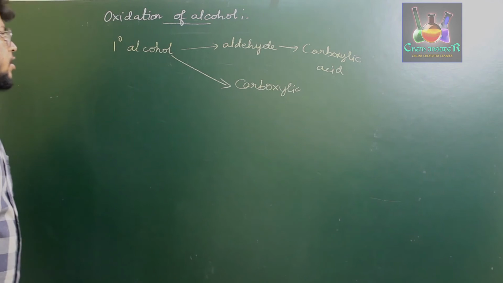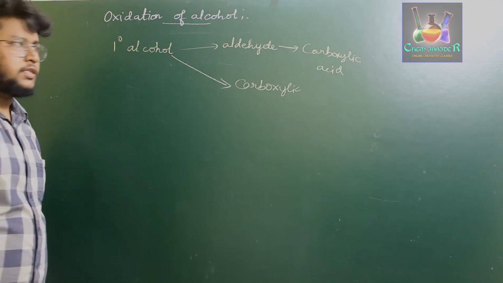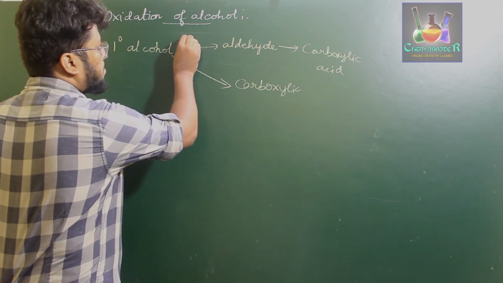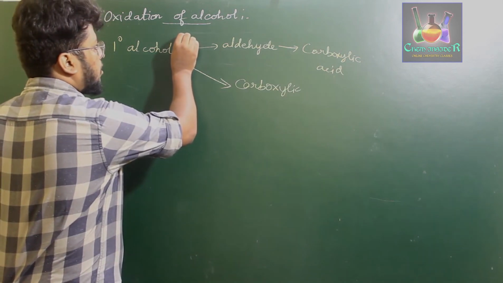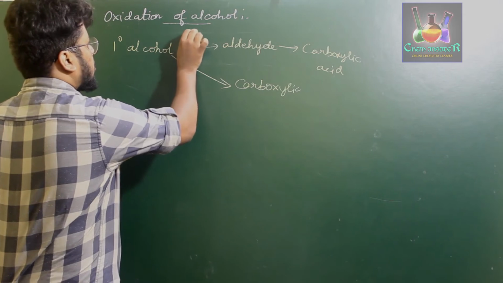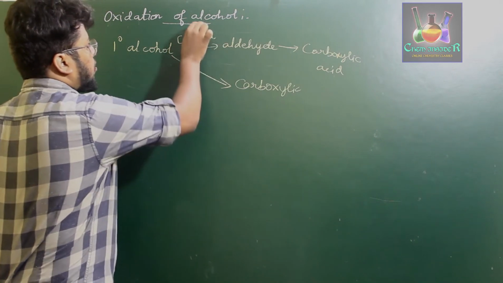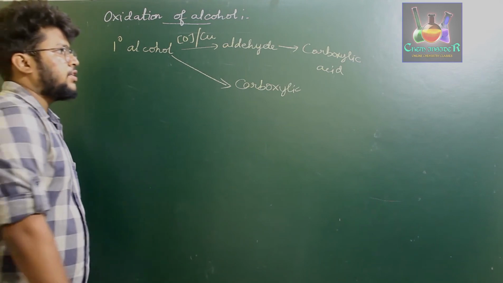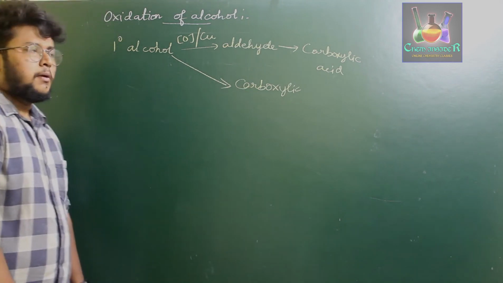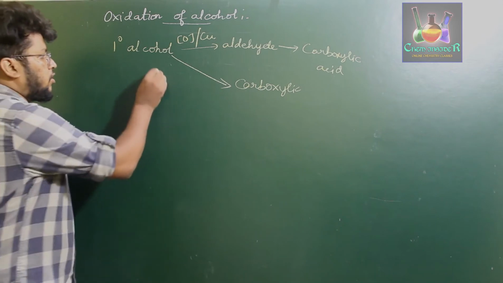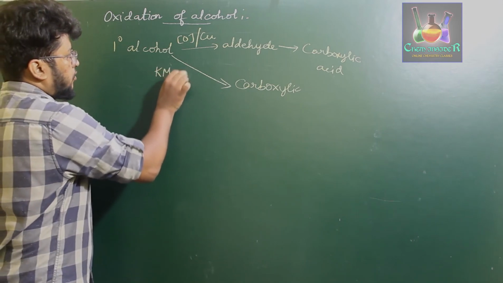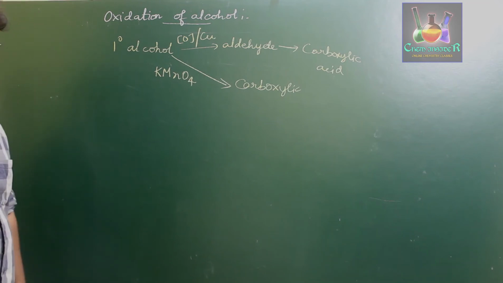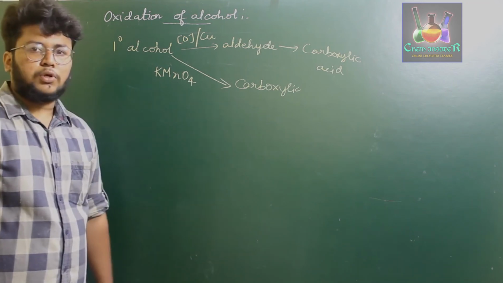Remember this. Under mild oxidizing agents, for example oxidation with copper, it forms aldehyde, which on further oxidation forms carboxylic acid. But when you treat alcohol with strong oxidizing agents such as alkaline KMnO4, potassium permanganate, it directly gives us the carboxylic acid group.